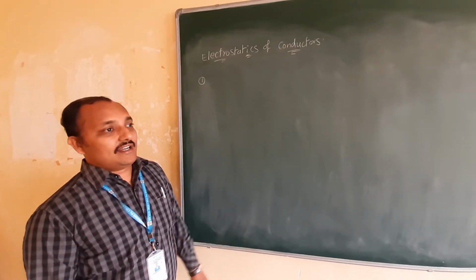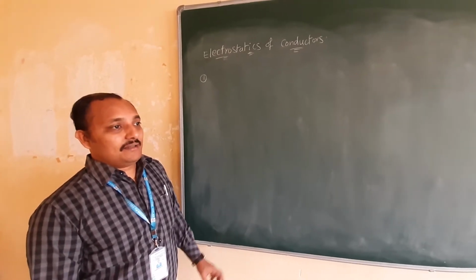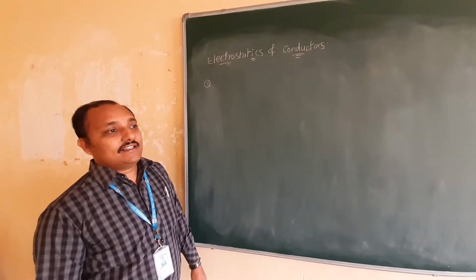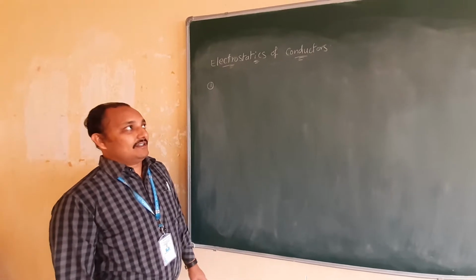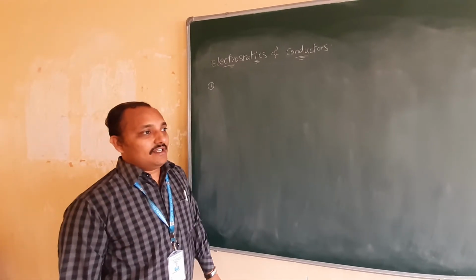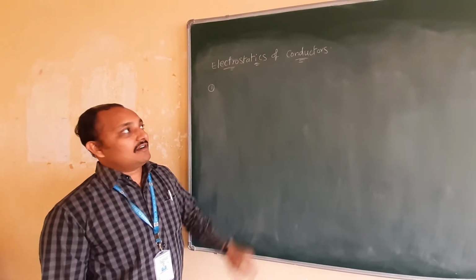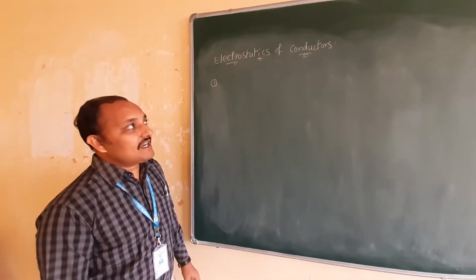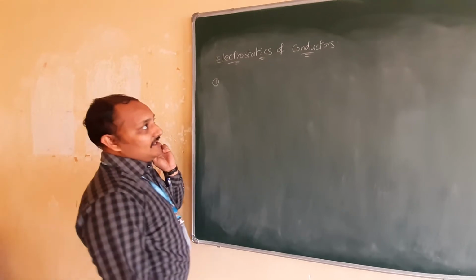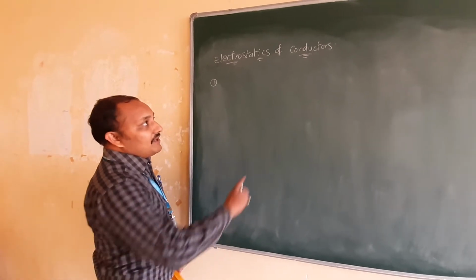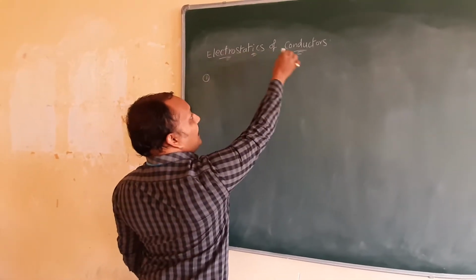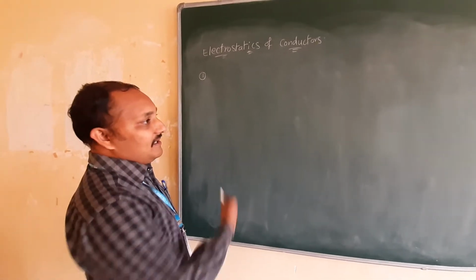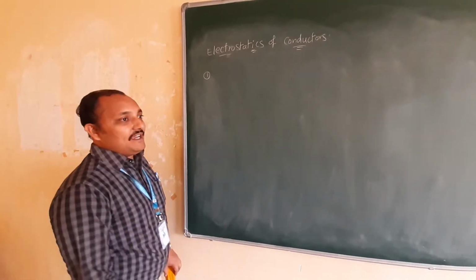What is a conductor? Already we came to know. The material or substance which has free charges to move is called a conductor. Insulator means the material or substance which does not have free electrons or free charges to move. Now we are going to discuss electrostatics of conductors. Already you came to know all these points, but again we are giving them briefly one by one.